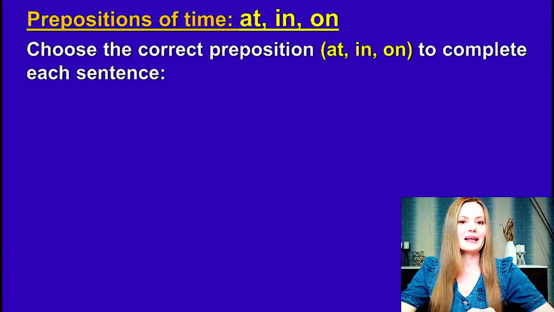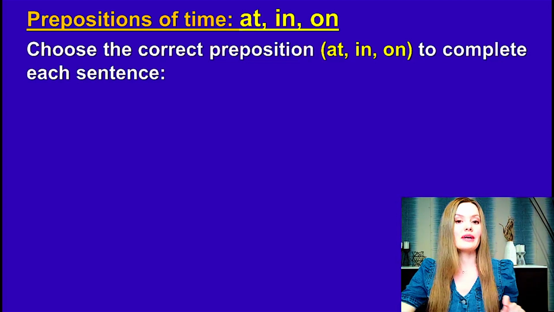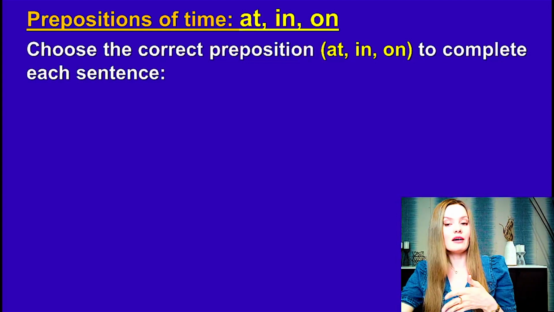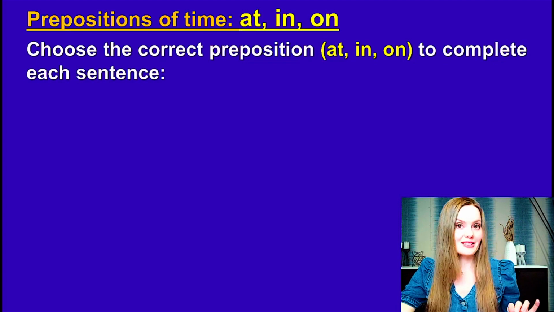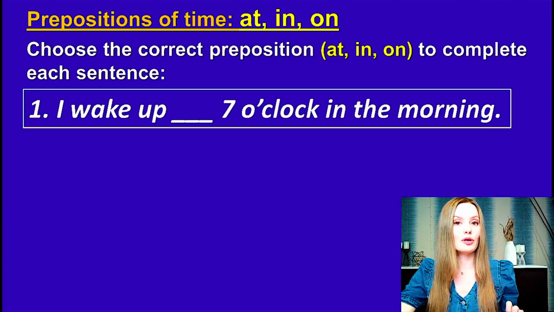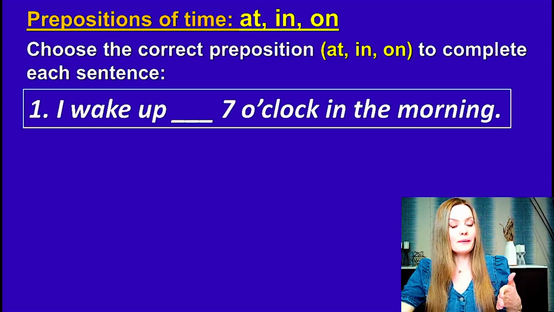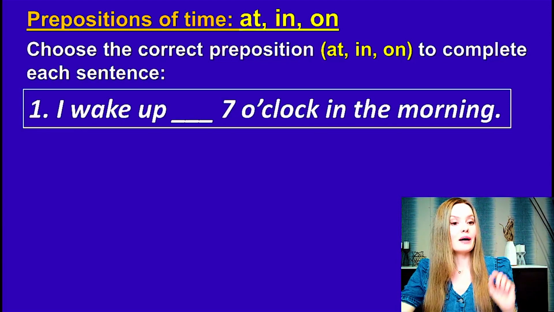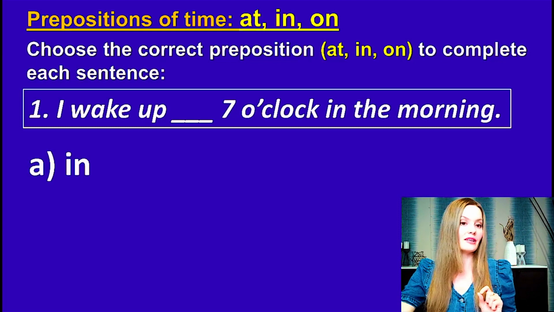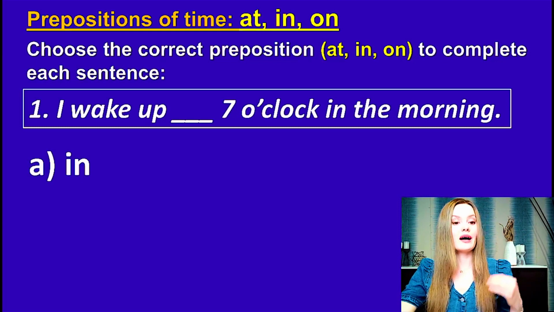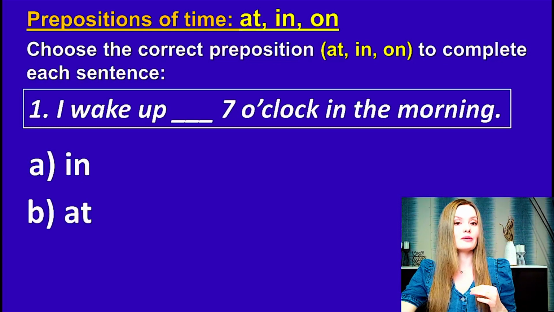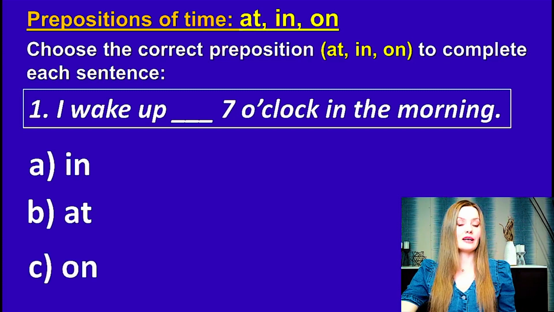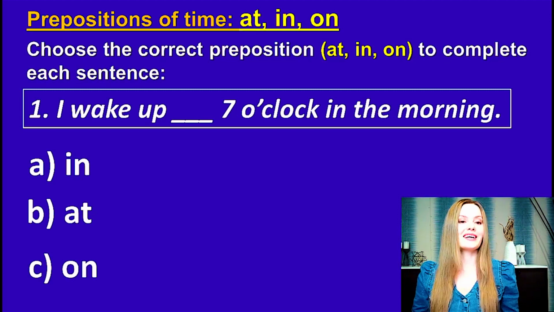Prepositions of time: at, in, on. Choose the correct preposition at, in, on to complete each sentence. So, the question number 1. I wake up 7 o'clock in the morning. I wake up in 7 o'clock in the morning, or I wake up at 7 o'clock in the morning, or I wake up on 7 o'clock in the morning. Please choose the correct answer.